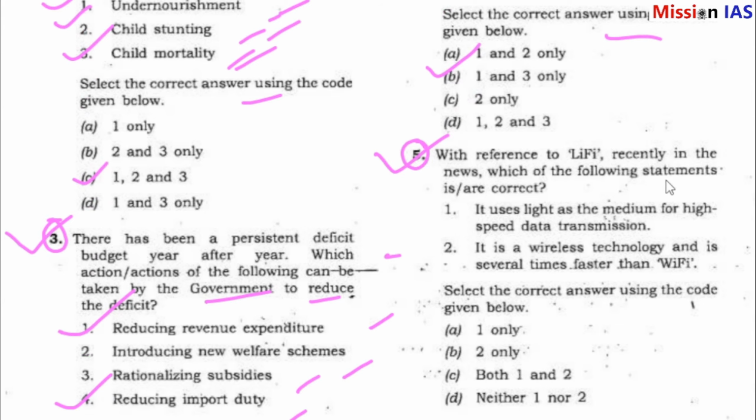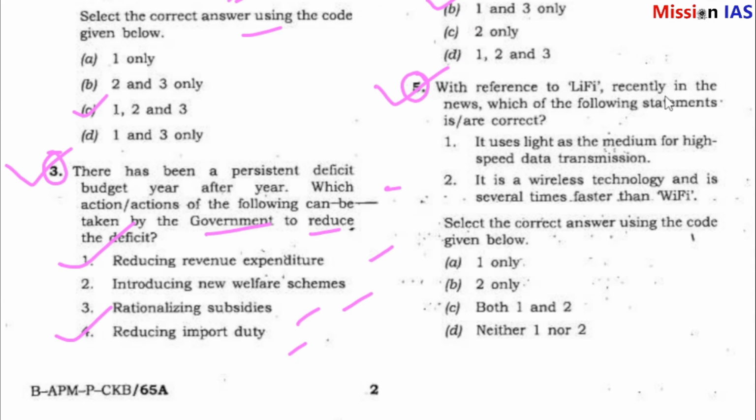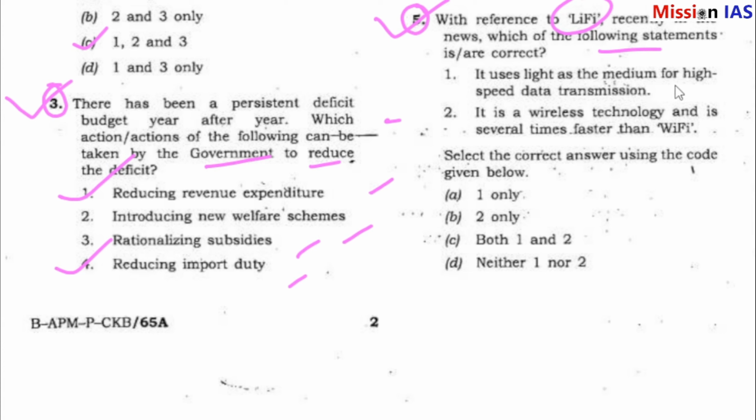Question number 5. With reference to Li-Fi recently in the news, which of the following statements is correct? It uses light as the medium for high-speed data transmission. It is a wireless technology and is several times faster than Wi-Fi. Select the correct answer using the codes given below. This question is very easy. You all know both are correct. It is a medium that uses light to transmit data, and it is a wireless technology several times faster than Wi-Fi.